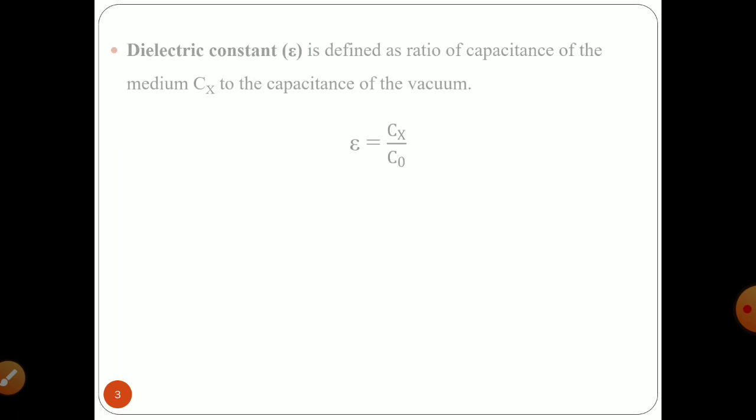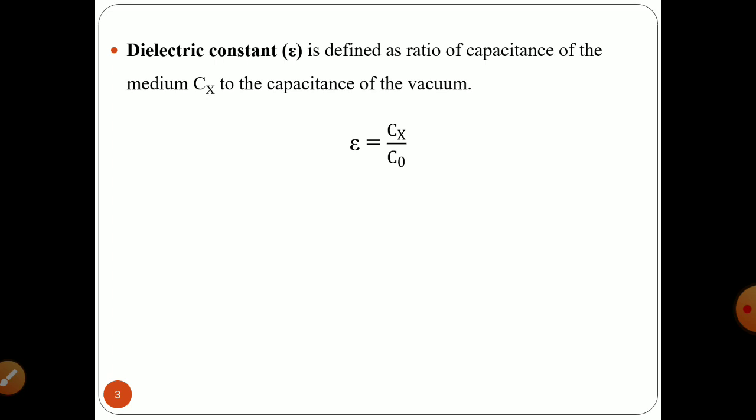The next fact, that is your dielectric constant, is nothing but the ratio of capacitance of the medium to the capacitance of the vacuum. When your material has the capability to store that electric charge, then we take the ratio of these two capacitances, where the medium is a vacuum or any medium responsible to separate the two plates.